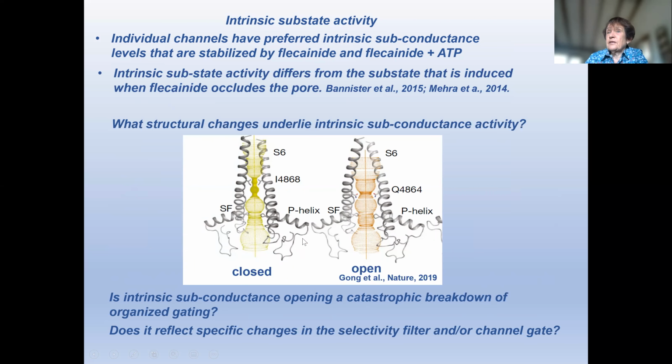What structural changes underlie subconductance activity? And I'm not even going to speculate here. It's not known. It's an open question. It could be just a breakdown of channel gating, but in many cases, it appears to be organized. So it could reflect specific changes in the selectivity filter or in the channel gate. What would be lovely to see is data from cryo-EM of channels that are largely open to subconductance levels. And perhaps flecainide in the presence of ATP would be a good way to generate such channels.